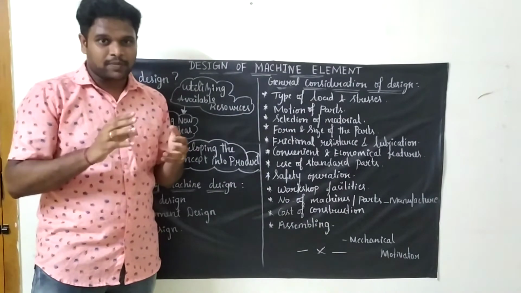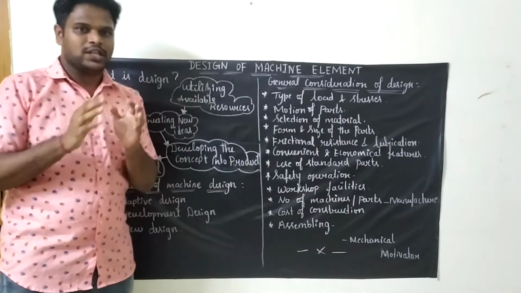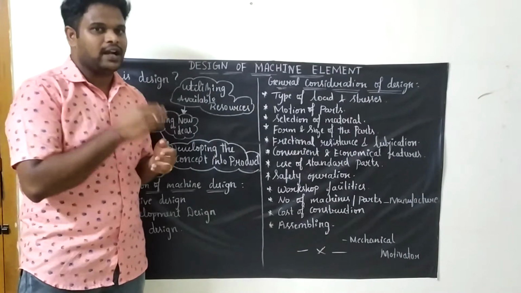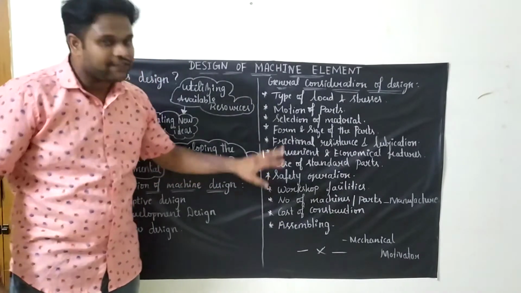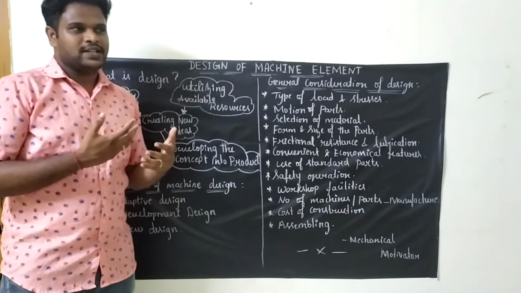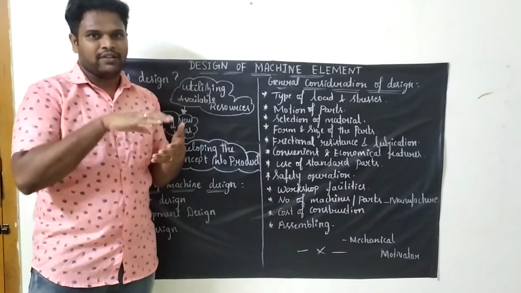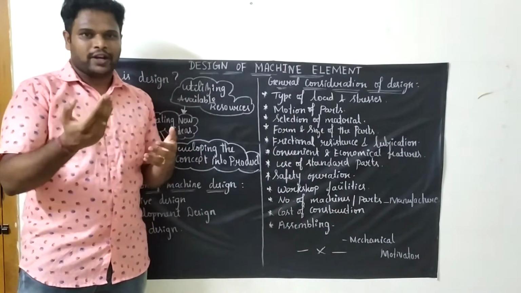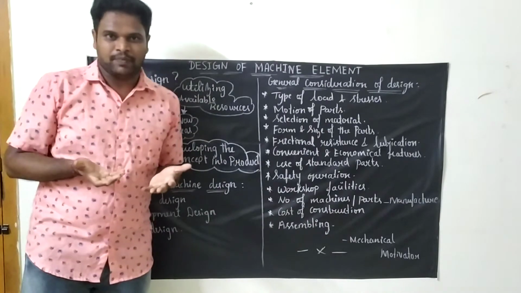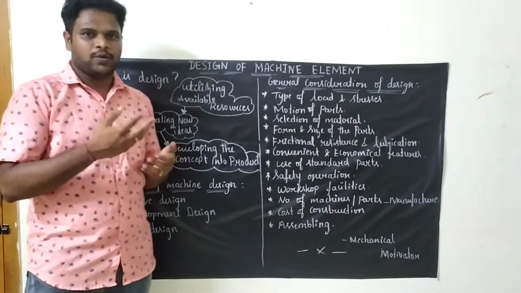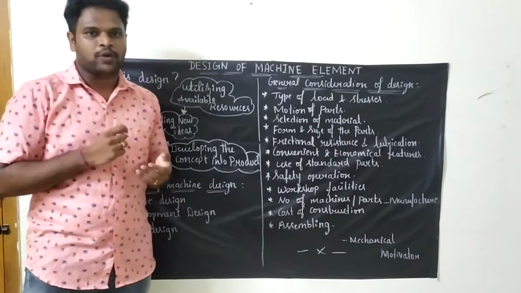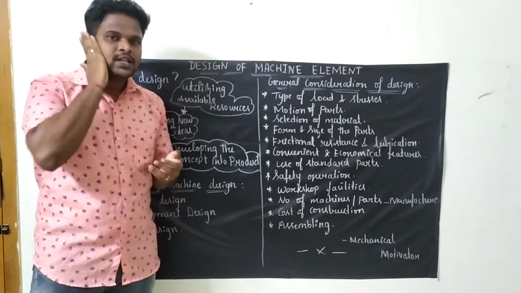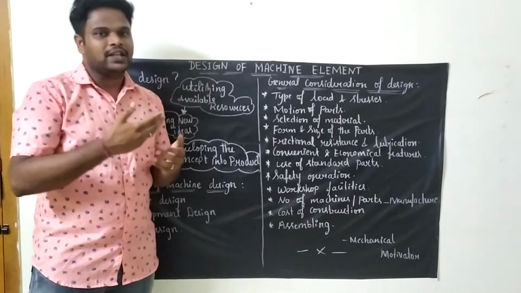Whatever standard parts are available in the market, keep those in your mind, and then go for the design and try to make it so that there won't be any mismatch. Next is safety operation. For example, if you are manufacturing a product on a lathe mill and doing drilling or turning or whatsoever, you need to follow some safety precautions. If not, you will automatically meet with an accident.